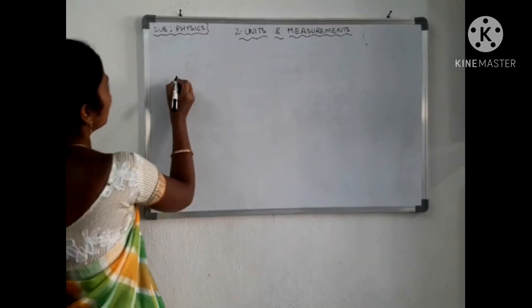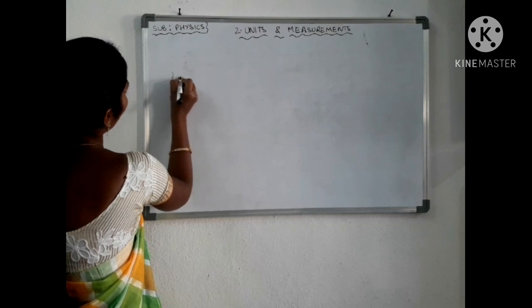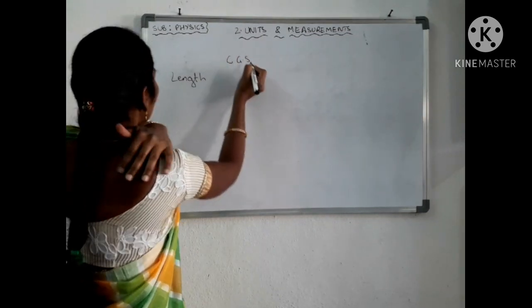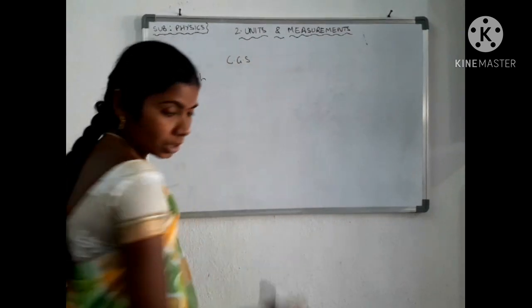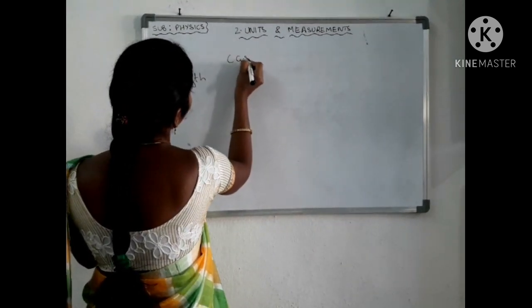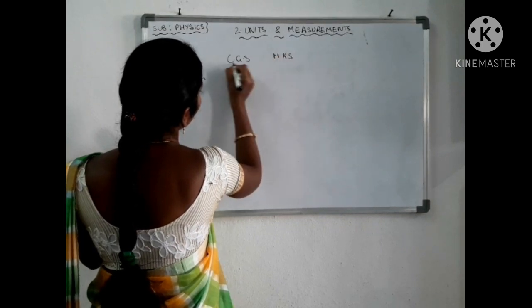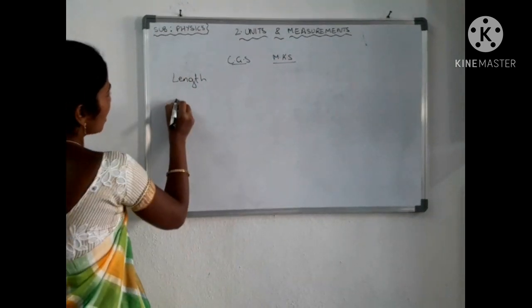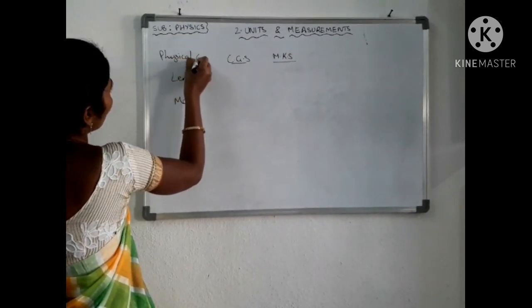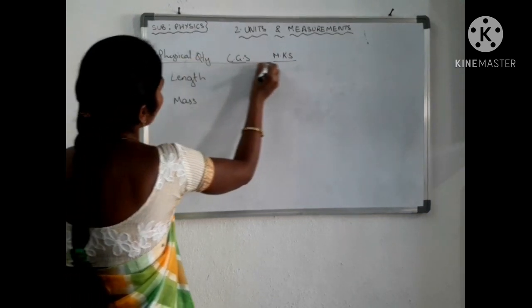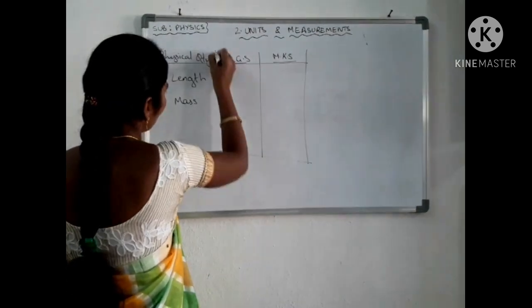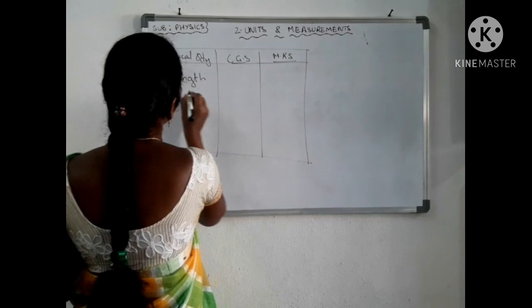We will see CGS system units and MKS system units for length and mass.